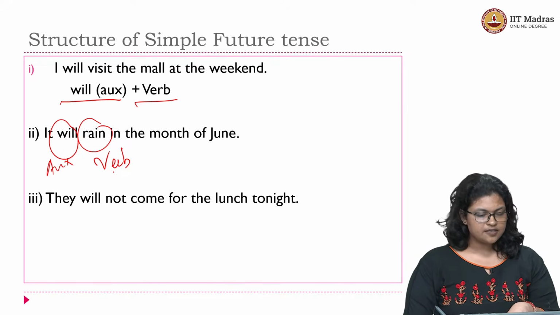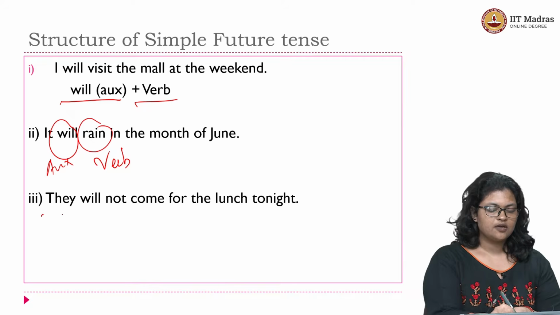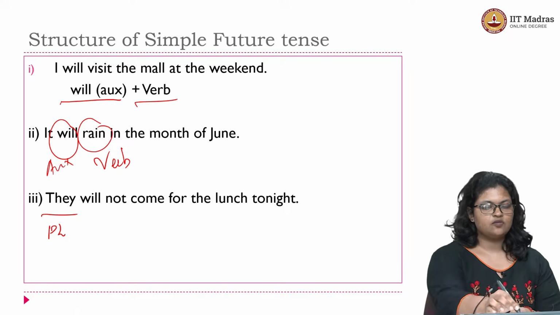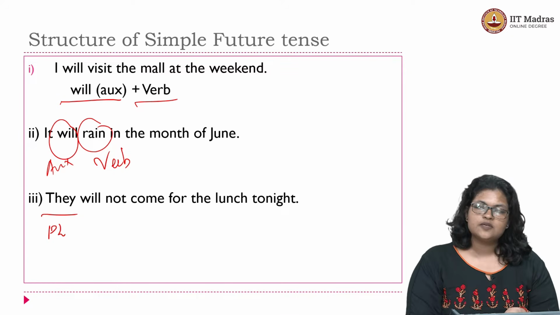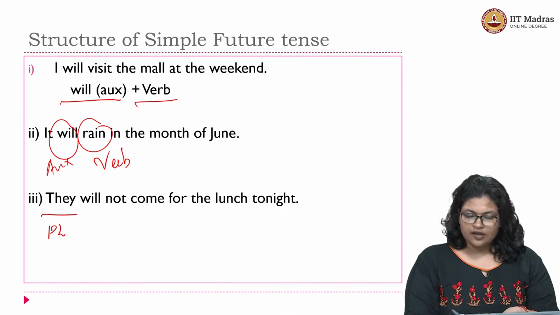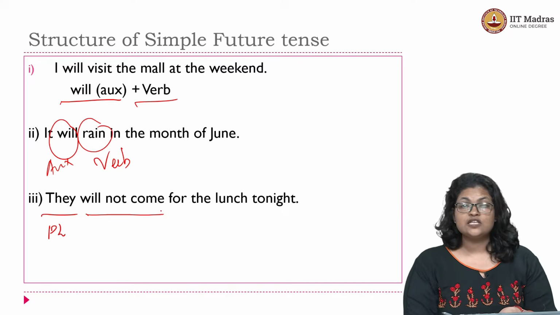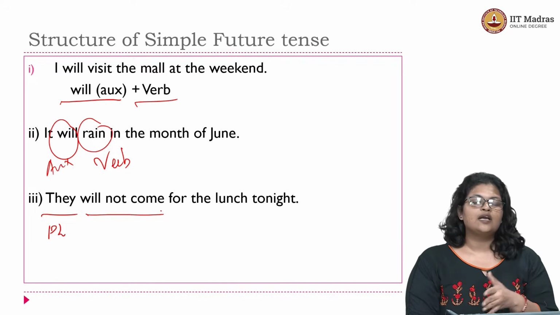Similarly, in the last sentence, you have, they will not come for the lunch tonight. So your subject here is plural. In the other two cases, it was singular, right? The first one was first person singular and the second sentence had it, which is third person singular. The third one has a plural subject, third person plural. But what do you see? You see that there is no change in the form of the simple future tense here, right? It is still will come.